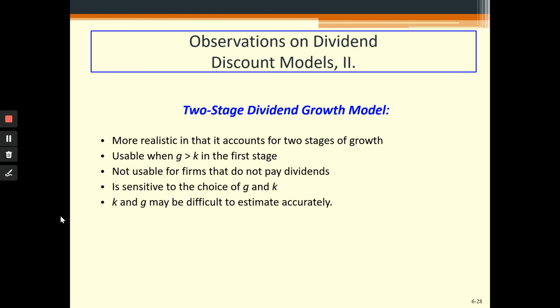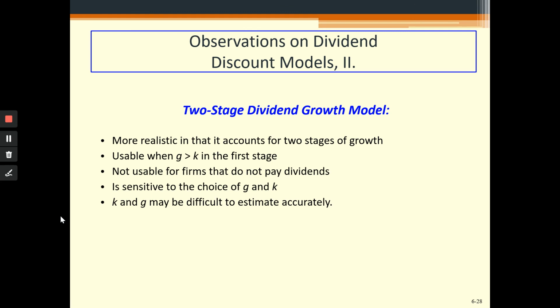Finally, we have a two-stage dividend growth model, and it is more realistic compared to the perpetual growth model, because we can assume that in the first stage there is one growth rate, and in the second stage there can be a different growth rate. There are some companies, for example IT companies, that initially grow at a high rate, and then there might be saturation, or competitors coming in, which will drive down their returns.